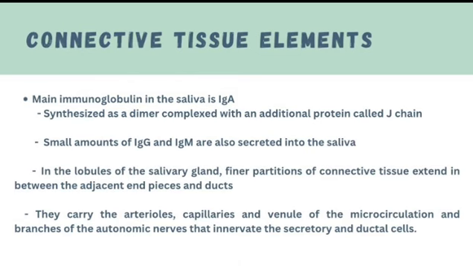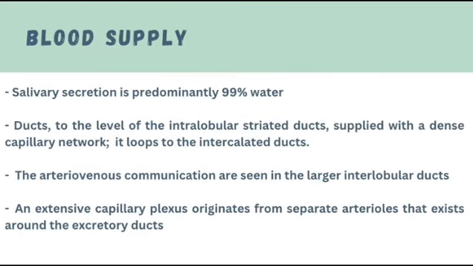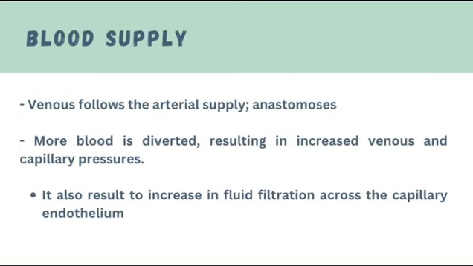For the blood supply, the salivary secretion is predominantly 99% water. Ducts to the level of the intralobular striated ducts are supplied with a dense capillary network which loops to the intercalated ducts. The arteriovenous communications are seen in the larger interlobular ducts, and an extensive capillary plexus originates from separate arterioles that exist around the excretory duct. Then the venous follows the arterial supply and anastomosis, in which more blood supply is diverted, resulting in increased venous and capillary pressures. It also results in increased fluid filtration across the capillary endothelium.